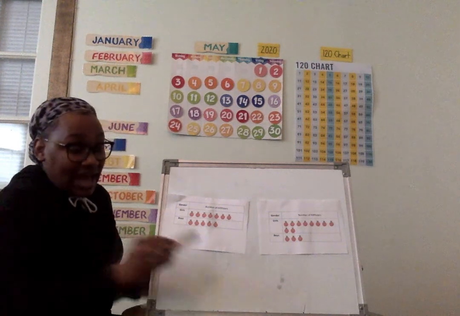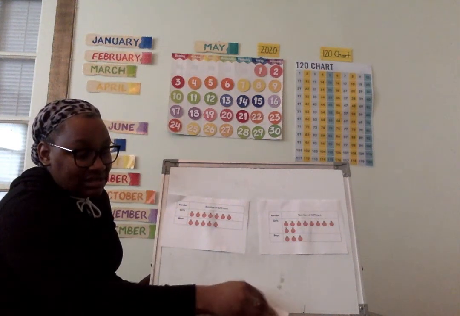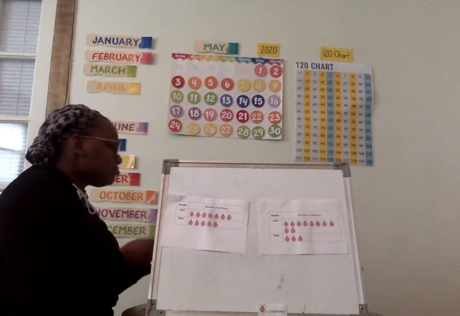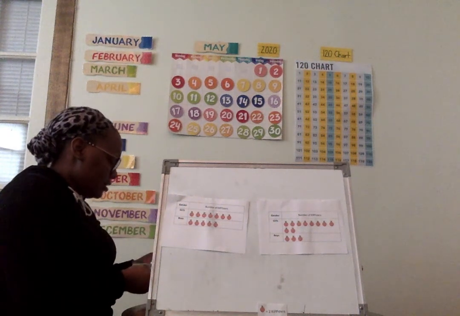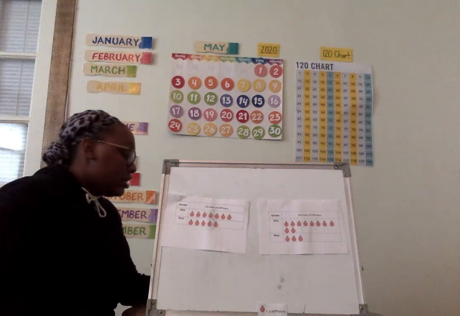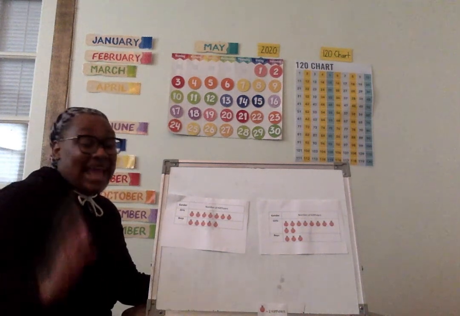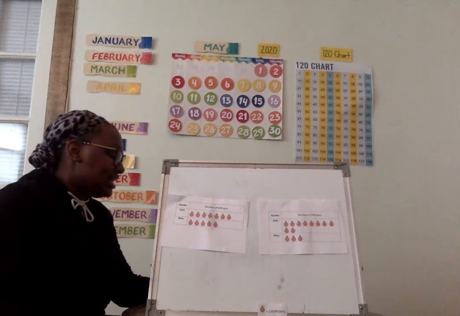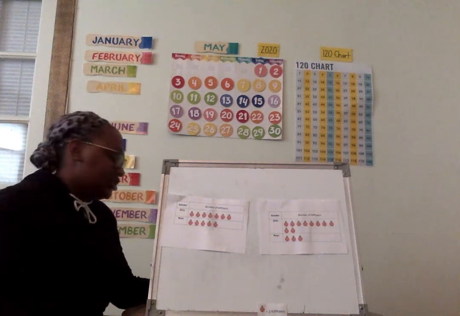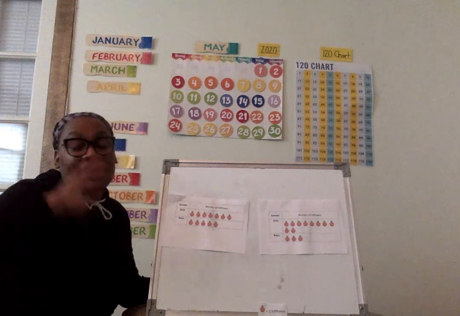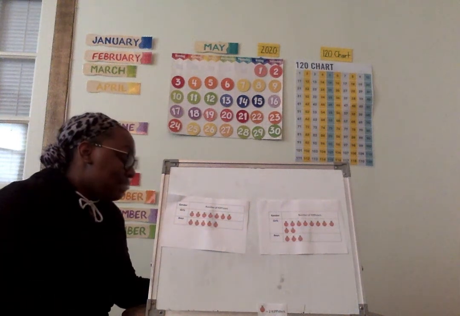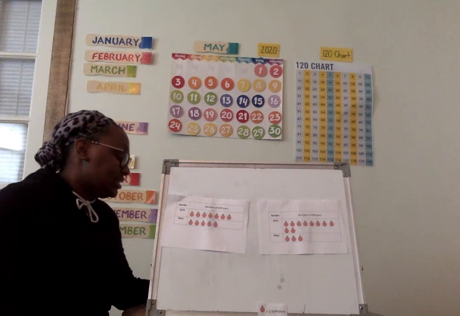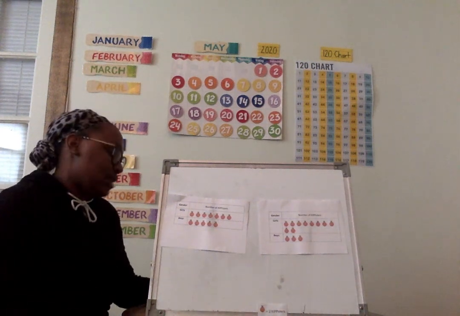So, I want you to listen to this problem. Listening is on. Hampton took a survey to see how many girls and how many boys liked eating oranges. After counting all the votes, Ms. Miller found out that 20 girls like oranges and 6 boys like oranges.